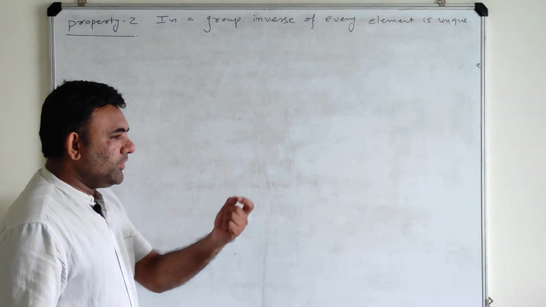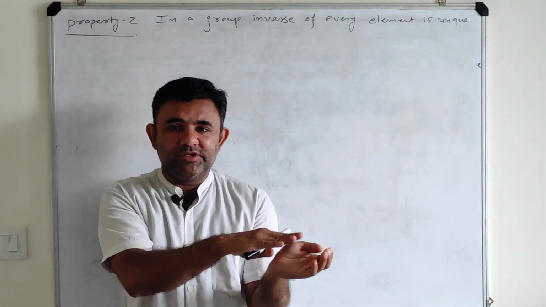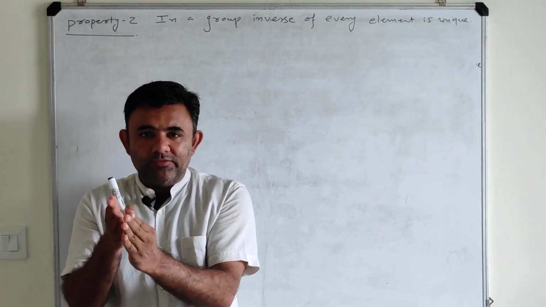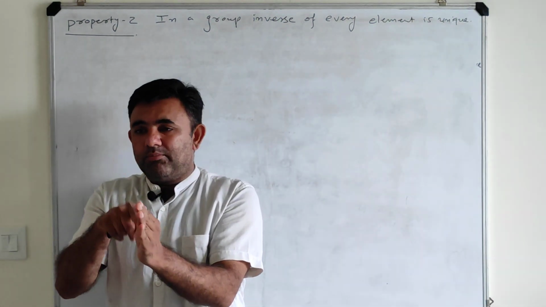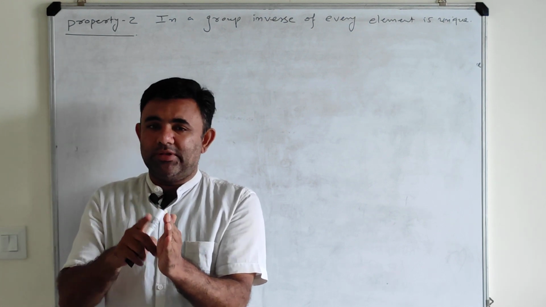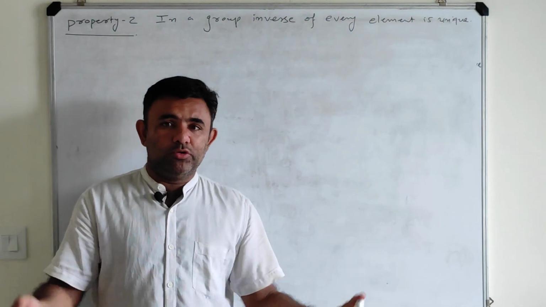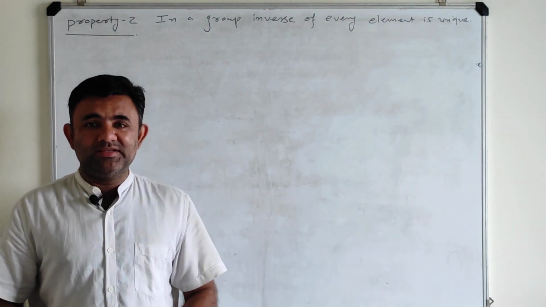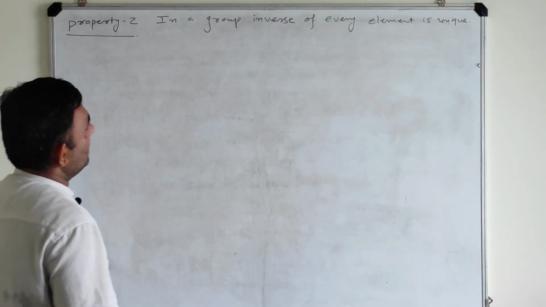If you consider one element, then it does not have two inverses, it has only one inverse. If you consider another element, then the inverse of that element may be other than that one, but the inverse of the second element is also unique. It has always exactly one inverse. Okay, so let us prove that result.